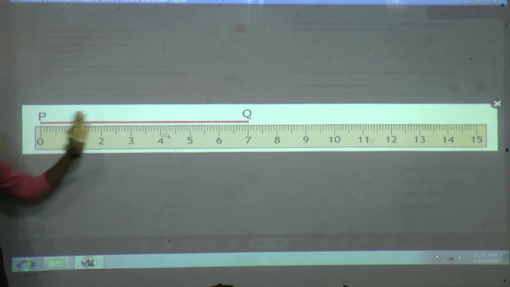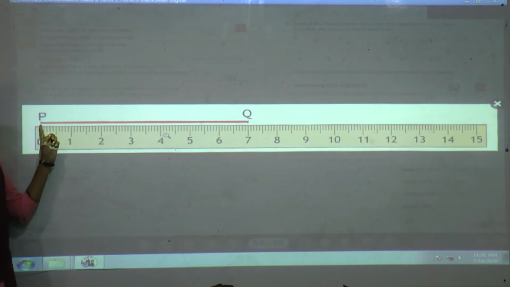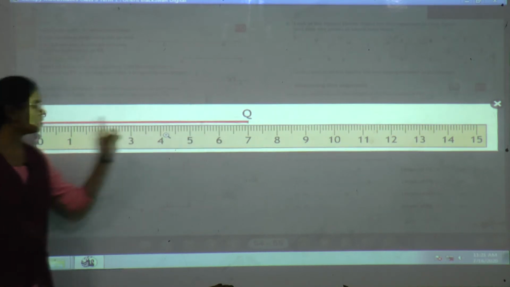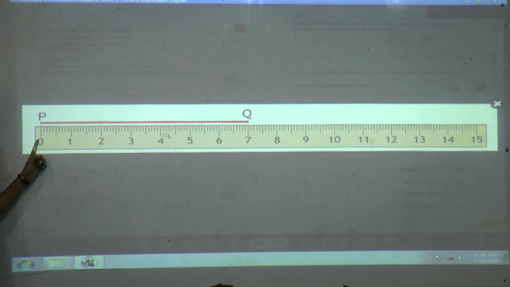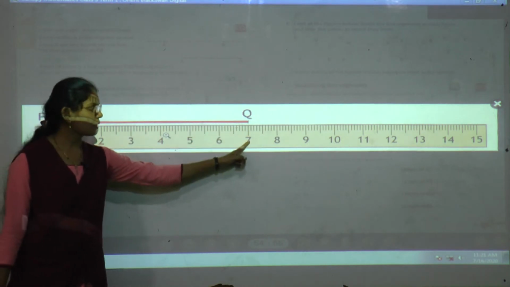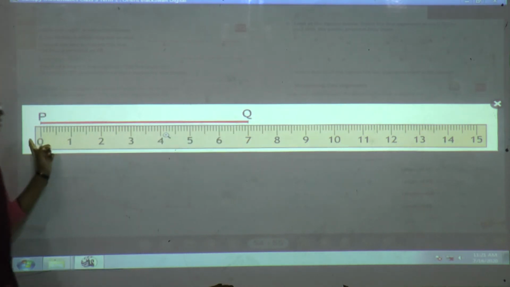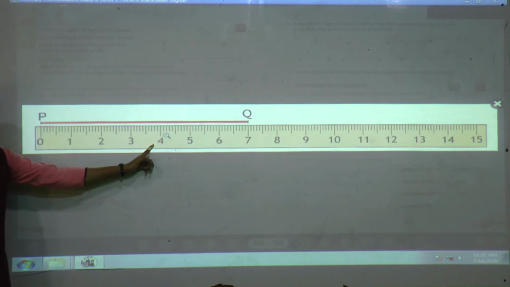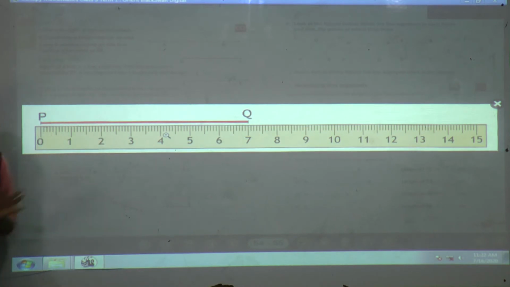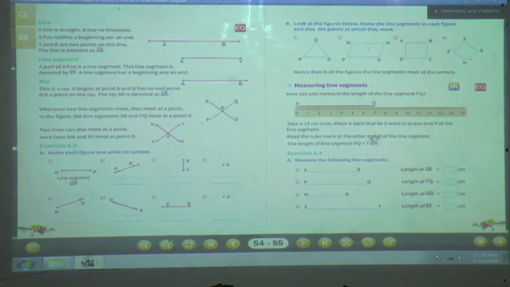So what is the length of this PQ? The length of line segment PQ is 7 centimeters. Why? Because P is on the 0 mark and its other point is on 7. So in this way you can measure the length of a given line segment.